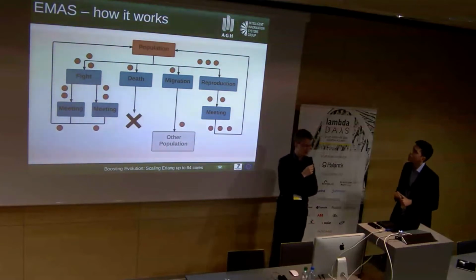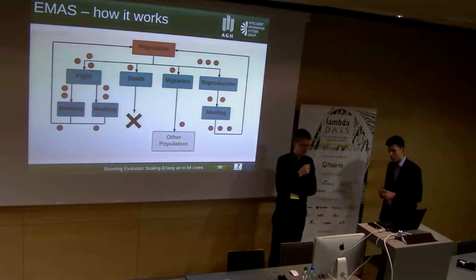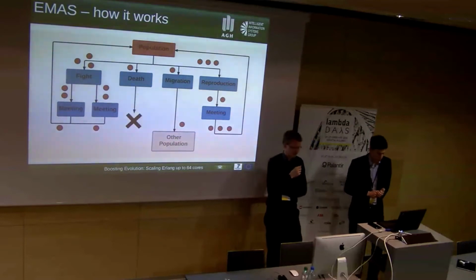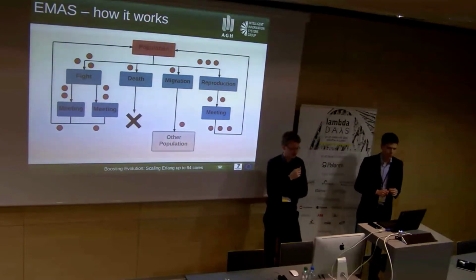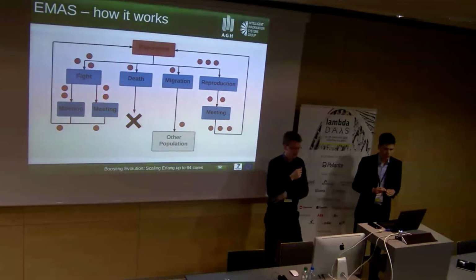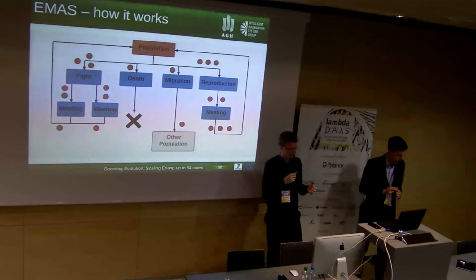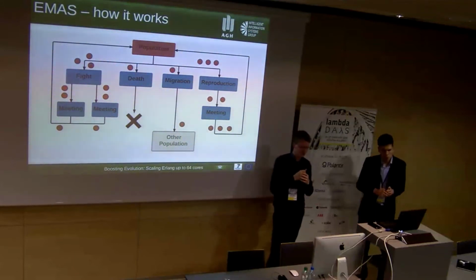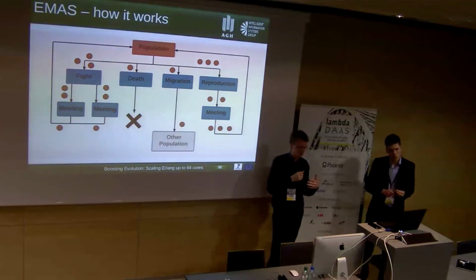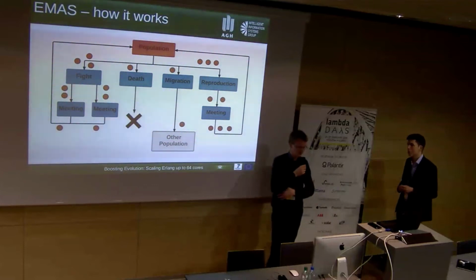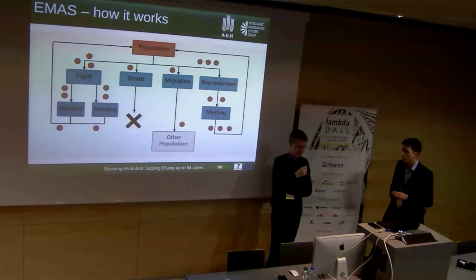Every red circle is representing an agent, which can choose one of 4 actions: fight, death, migration, reproduction. A fight involves 2 agents, which compare their fitness values. And the stronger one drains some energy from the weaker one, so it becomes more powerful and can reproduce more often.